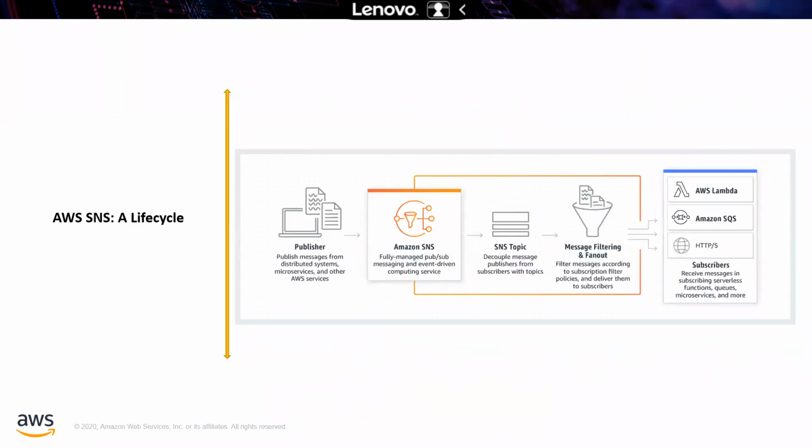Okay, so this slide shows the life cycle of SNS. So how the publisher sends the messages from one side, and how the Amazon SNS fully managed pub/sub messaging and event-driven computing service is working. The SNS topic decouples the message publisher from the subscriber with the topic, so it will gather all the information on whom you have to send to. And with message filtering and fan out, it filters the messages according to subscription filter policies and delivers them to the subscribers.